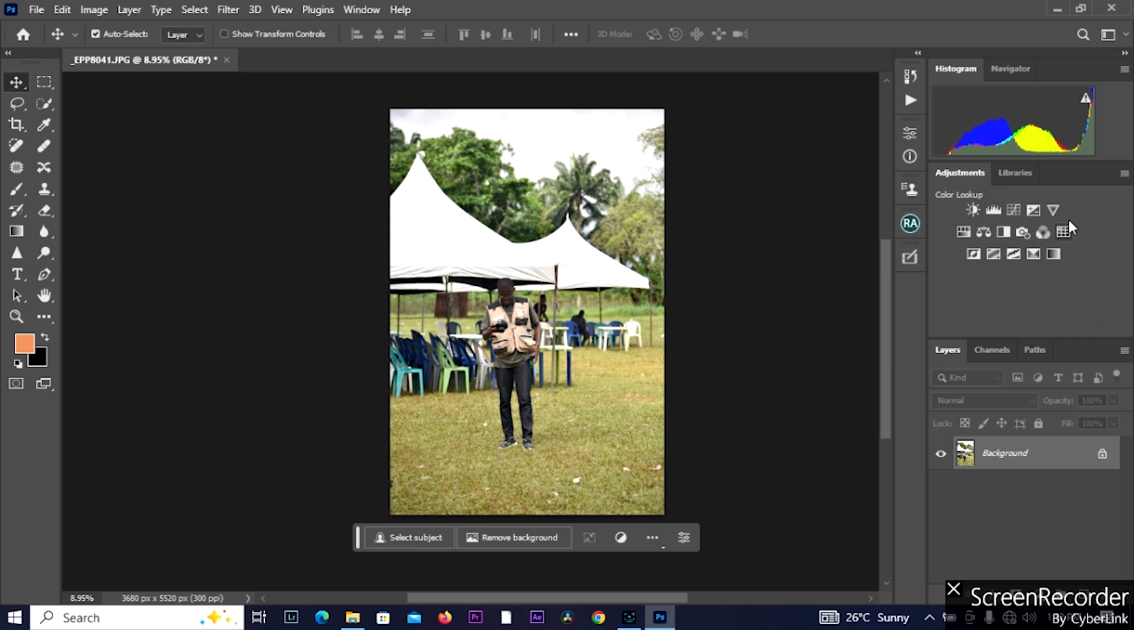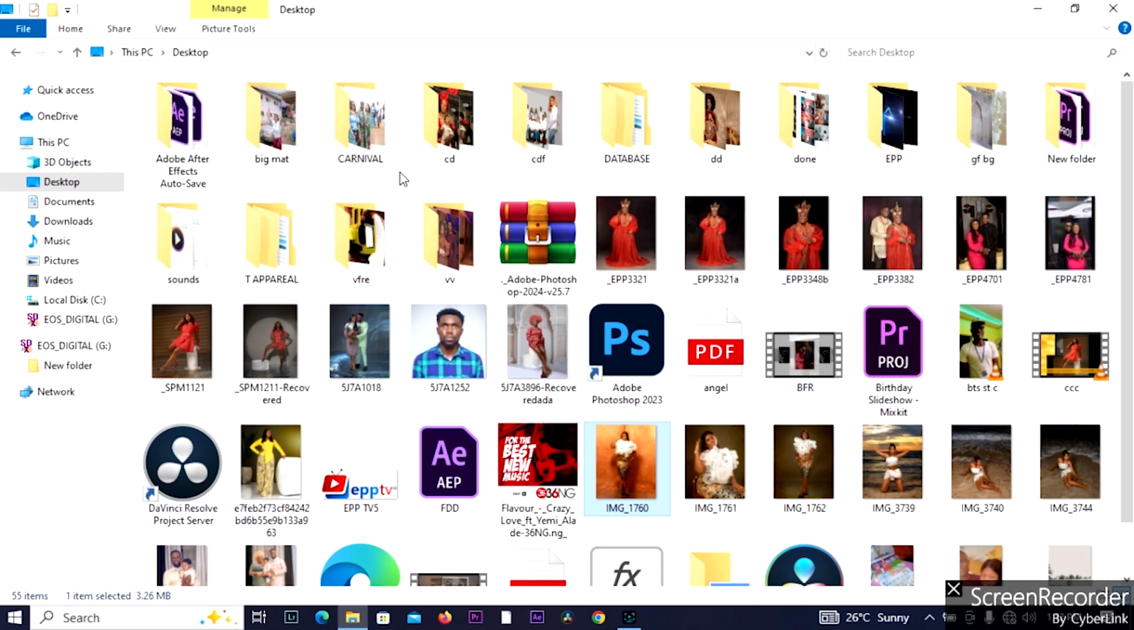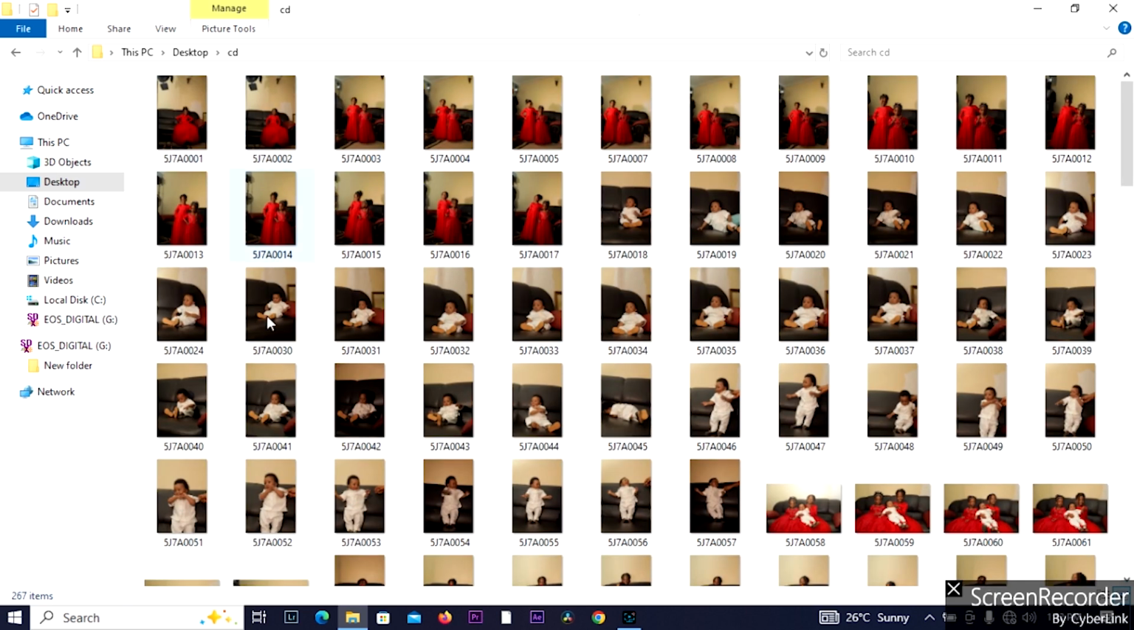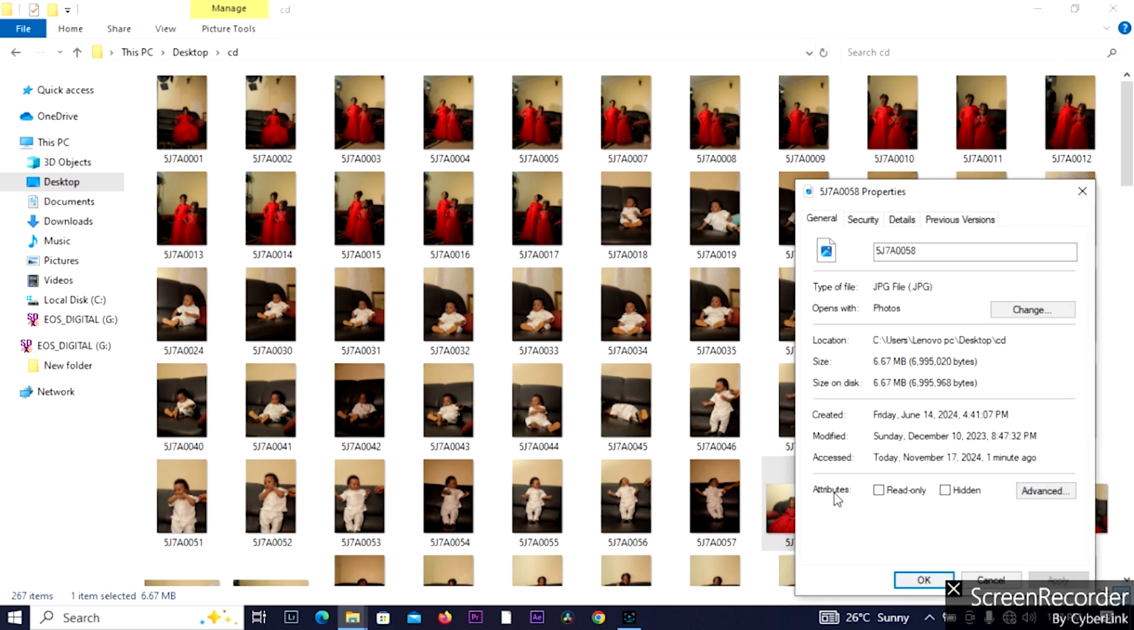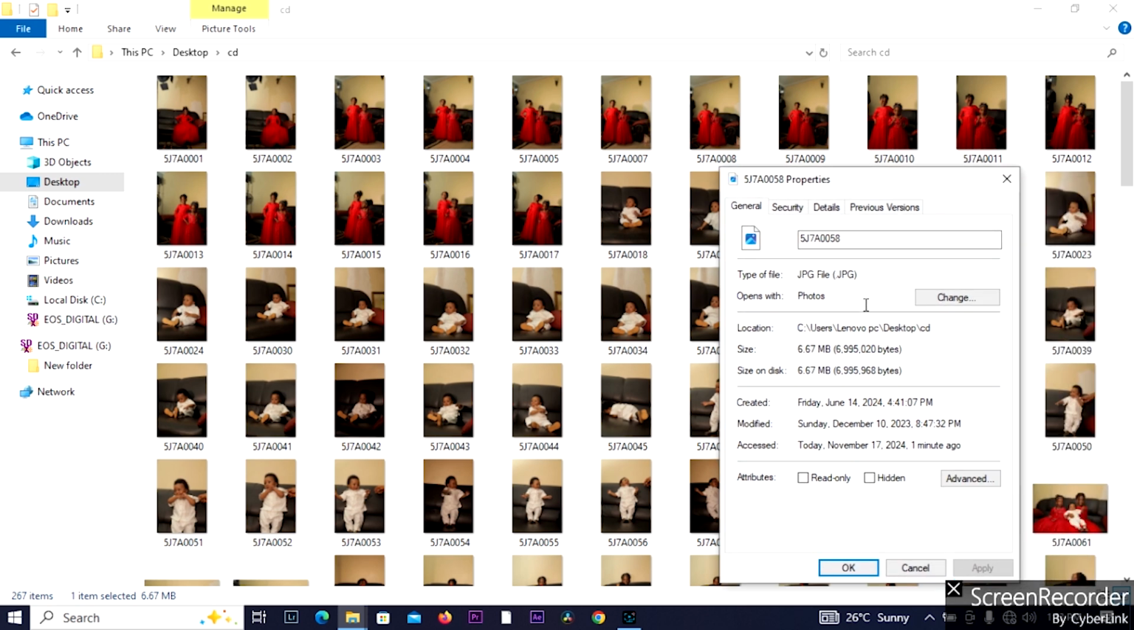So today, using Adobe Photoshop for photo retouching, I'll be making us understand how to import raw files and JPEG files in Adobe Photoshop. So let me close my Photoshop. This is an image here, actually a picture. So this is a JPEG picture. How will I know it's a JPEG picture? I click it and go to my properties. Going to my properties, you see it here, type of file, JPEG file. So this is actually a JPEG picture.